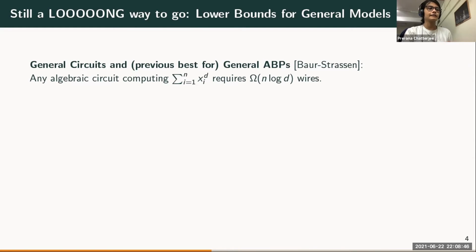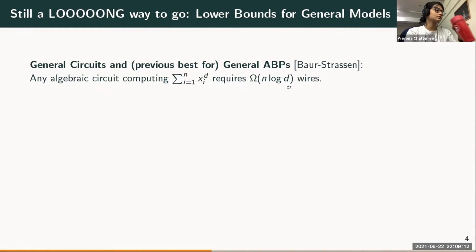For general circuits, the best lower bound that we know is due to Baur and Strassen. And the lower bound is just n log d, which is barely superlinear. They showed that for this polynomial, the sum of x_i to the d, with i running from 1 to n, any algebraic circuit computing this polynomial must have at least n log d wires.